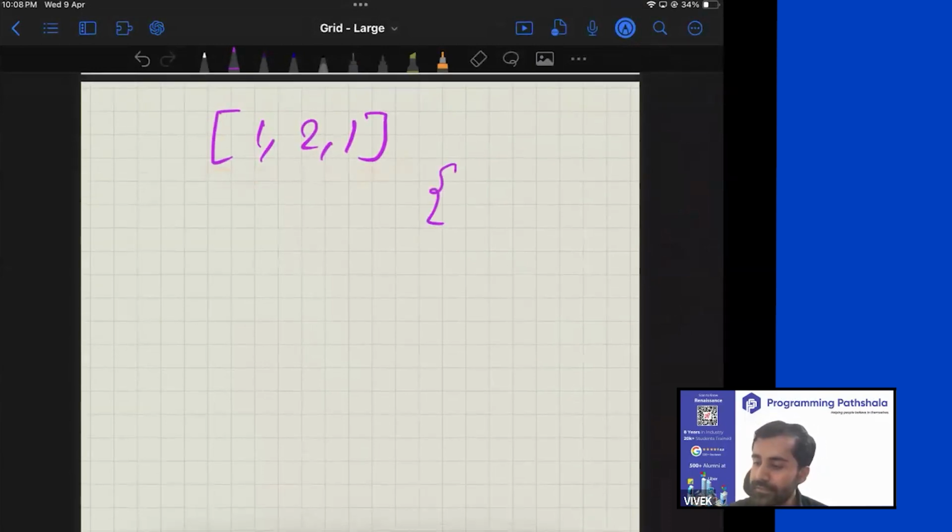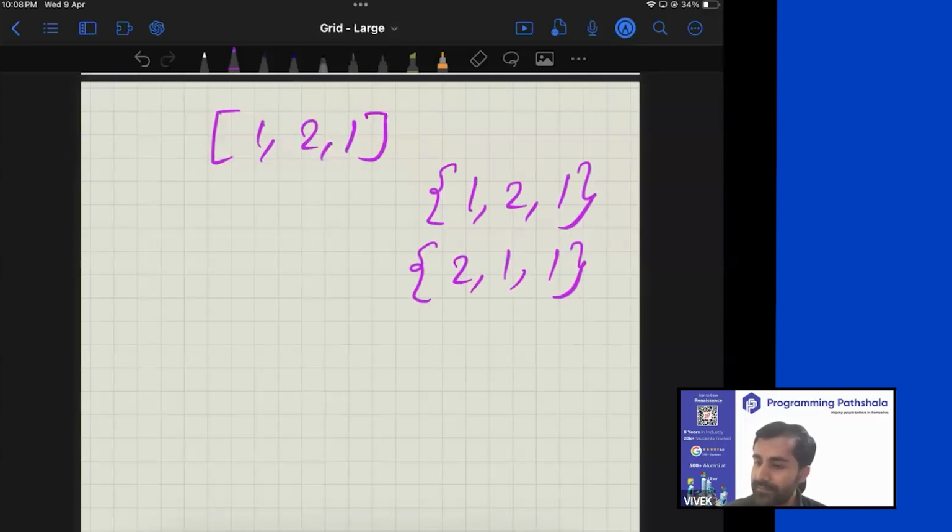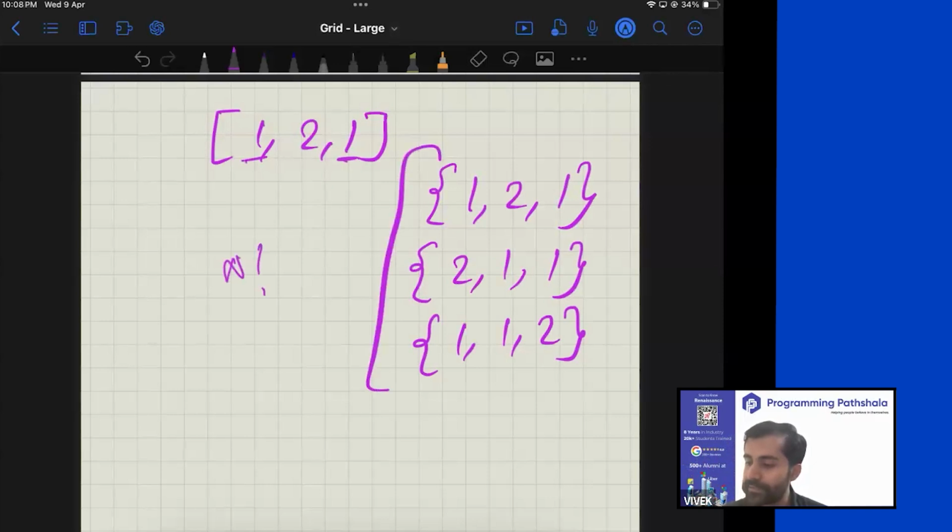So the first one is 1 2 1. The second one is 2 1 1. And then what else? 1 1 2. Do I have anything else? No, there are no other permutations. So here I want you to understand that if elements are repeated, then you do not have n factorial permutations. Number of permutations is smaller.